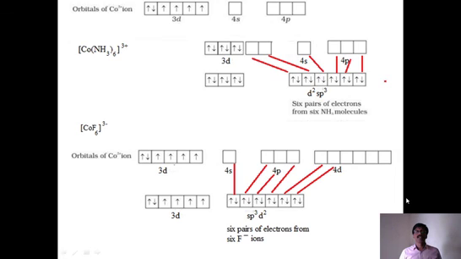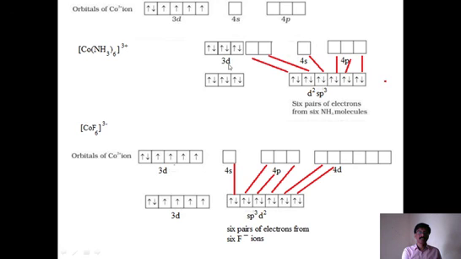So this is how we can understand very easily using valence bond theory. Whatever we are explaining is based on the ligand nature. This is a very important aspect. Based on that, we can see very clearly that the cobalt is the same in both complexes, but it is the ligand which makes the difference. One is paramagnetic in nature, whereas the first one is diamagnetic, with no magnetic property.